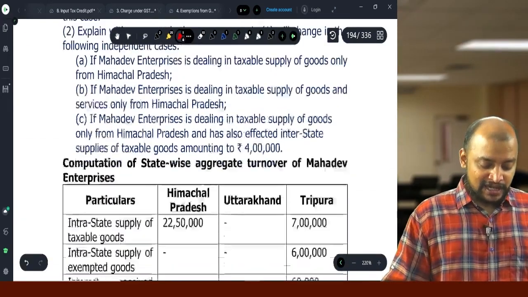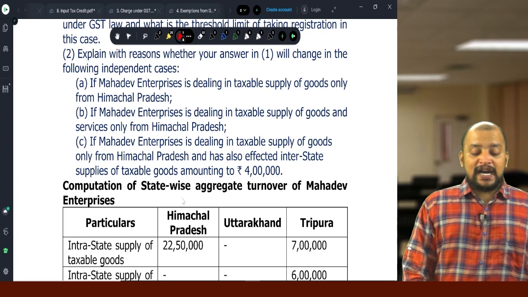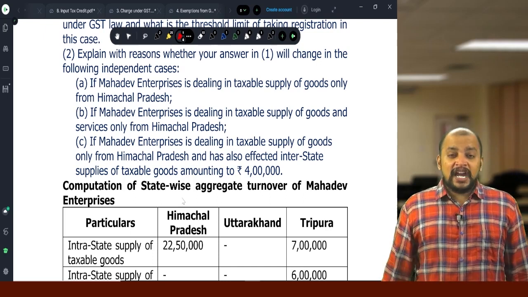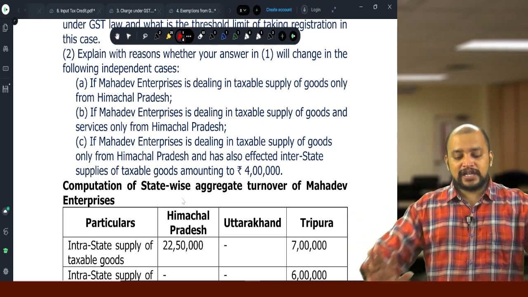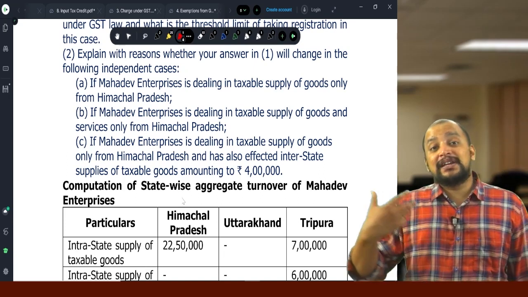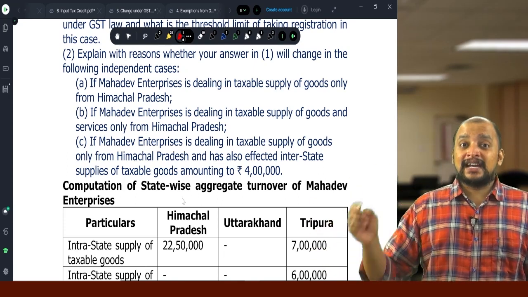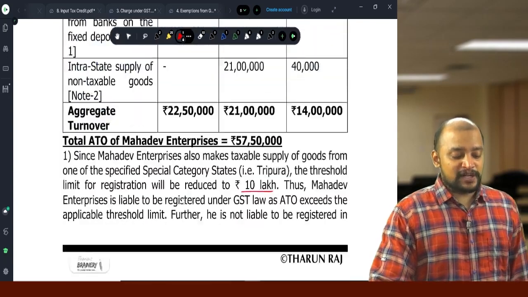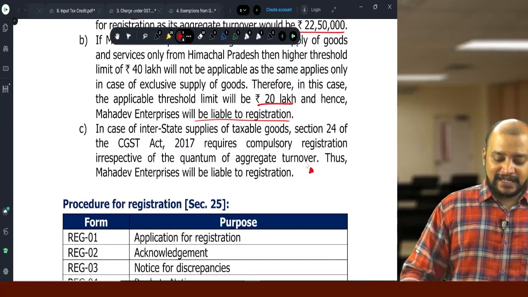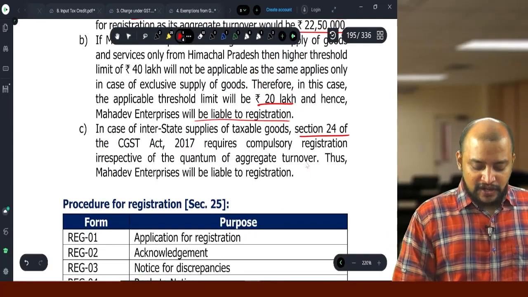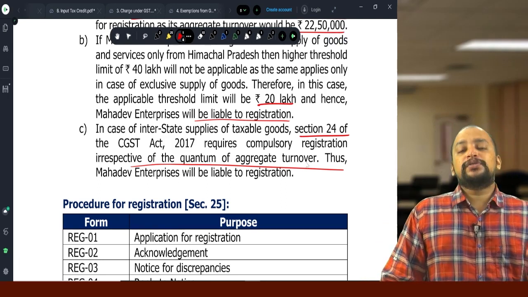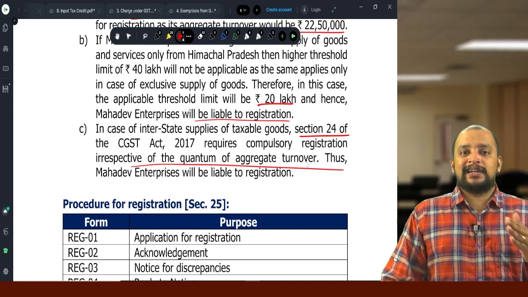Then next question, next part 2C. If Mahadev Enterprises is dealing in taxable supply of goods only from Himachal Pradesh and has also affected interstate supply of taxable goods amounting to 4 lakhs. As they are making interstate supply of goods, they are compulsorily required to get registered irrespective of the threshold limit as per section 24. So this is how the questions could come on 22, 23 and 24.